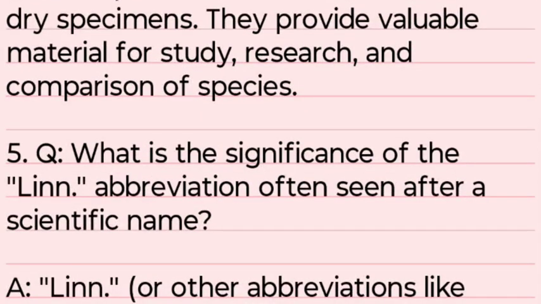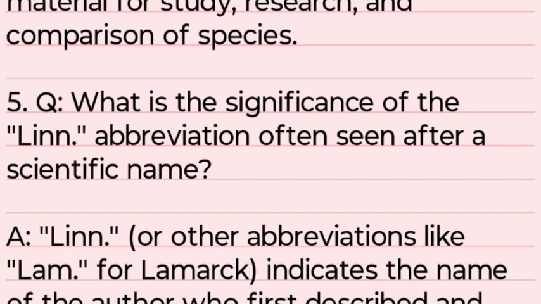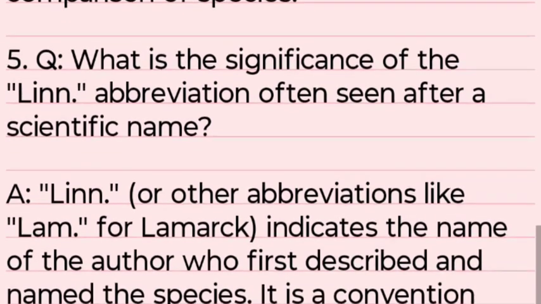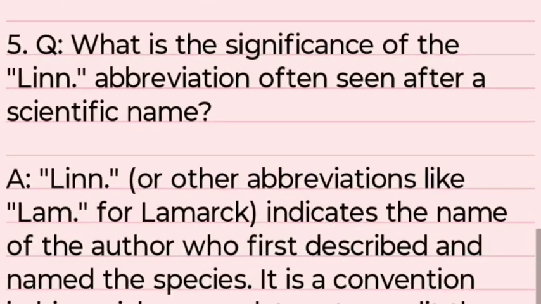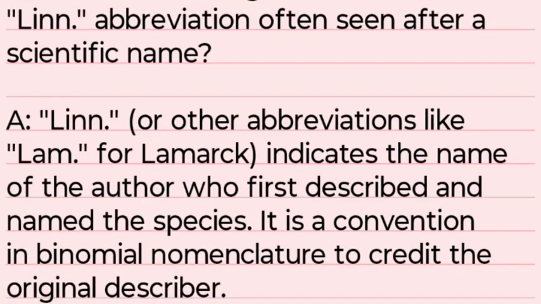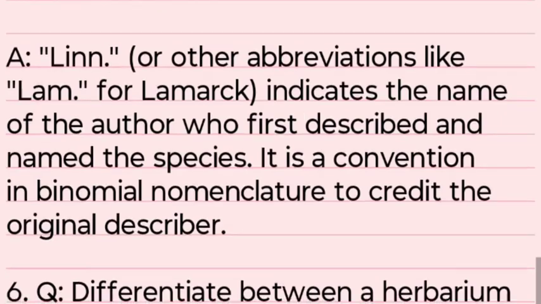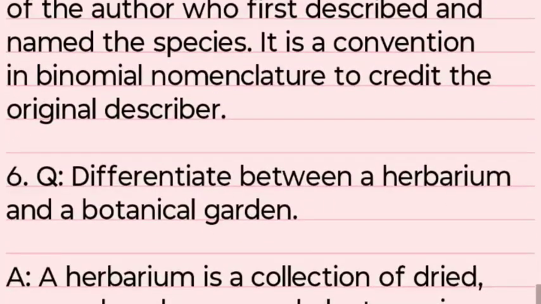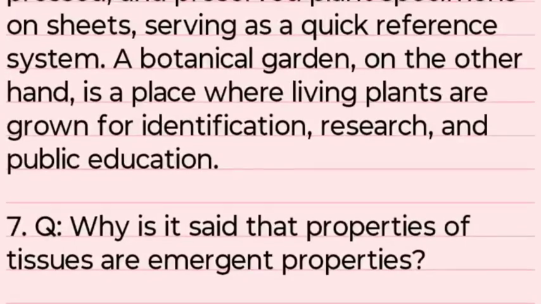What is the significance of the abbreviation Linn. often seen after a scientific name? Linn. indicates the name of the author who first described and named the species. It is a convention in binomial nomenclature to credit the original describer.